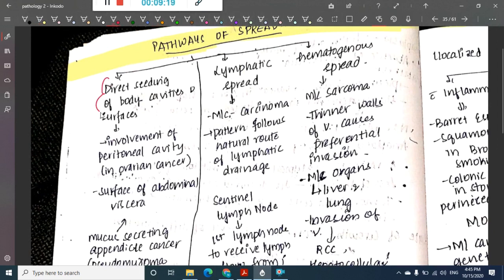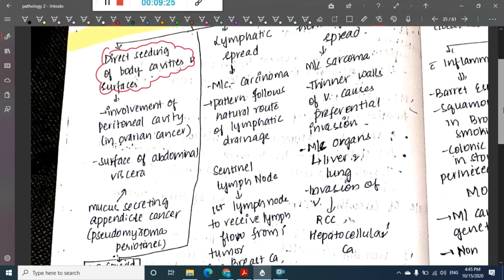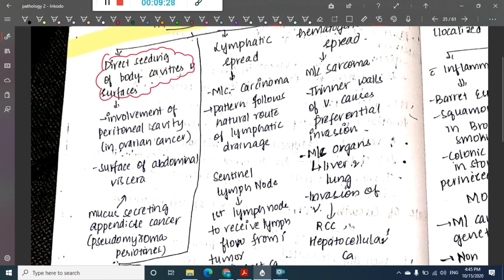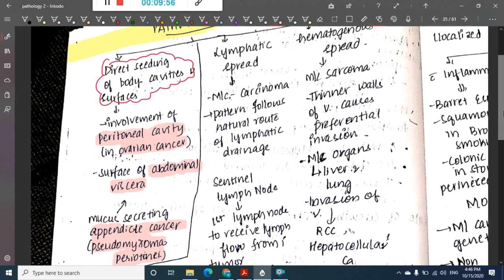Some have direct seeding of body surfaces and cavities. That is, these will directly spread through the body surface. Such tumors include involvement of the peritoneal cavity in ovarian cancer, or involvement of abdominal viscera in mucus secreting appendiceal cancer, that is pseudomyxoma peritonei. So these are direct seedings of body cavities or surfaces.